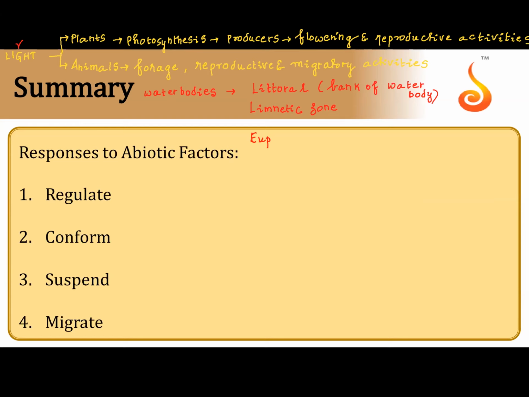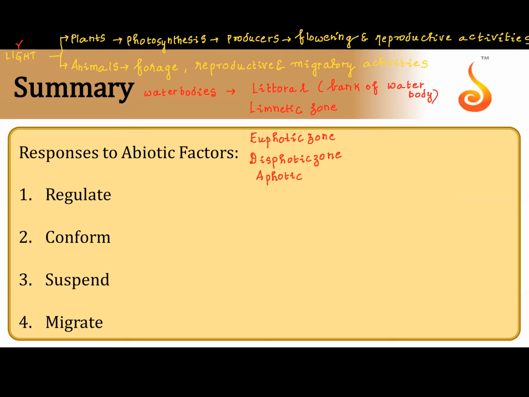Then till certain layers, the light can penetrate. That is called the euphotic zone. This receives the maximum light penetration into the water body. Then I have the dysphotic zone. Slowly the light coming into the water will start reducing. Or this is also called the aphotic zone, beyond which the light cannot penetrate into the water body.